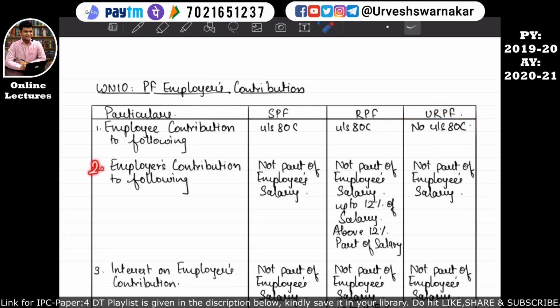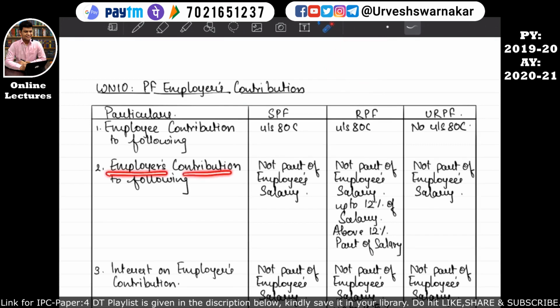In point number 2, if an employer is making a contribution to a statutory provident fund, then whatever contribution has been made by this employer will not form part of the salary of the employee. But if the employer is making a contribution to a recognized provident fund, then such employer's contribution will not form part of the employee's salary up to 12% of the salary. Above 12% of the salary, it will form part of the employee's salary, and it will be considered in the computation of income from salary. I hope this is quite clear to you all.